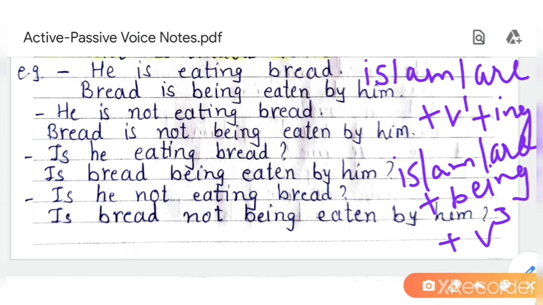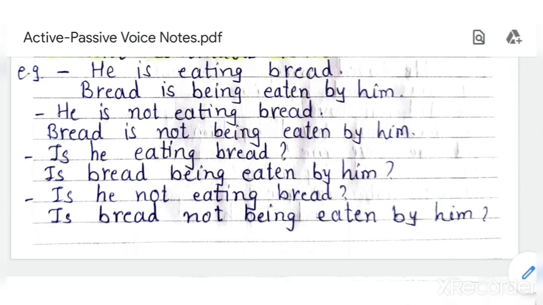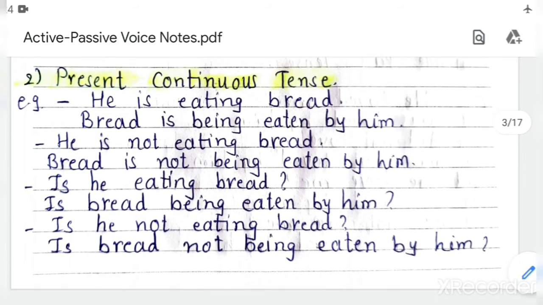Try to recall the things which you have learned and then start present continuous tense. Active form is is, am or are plus V1 plus ing. Is singing, are singing, am singing. And passive voice is being sung, am being sung, are being sung. Understood? So let's start with present continuous tense.